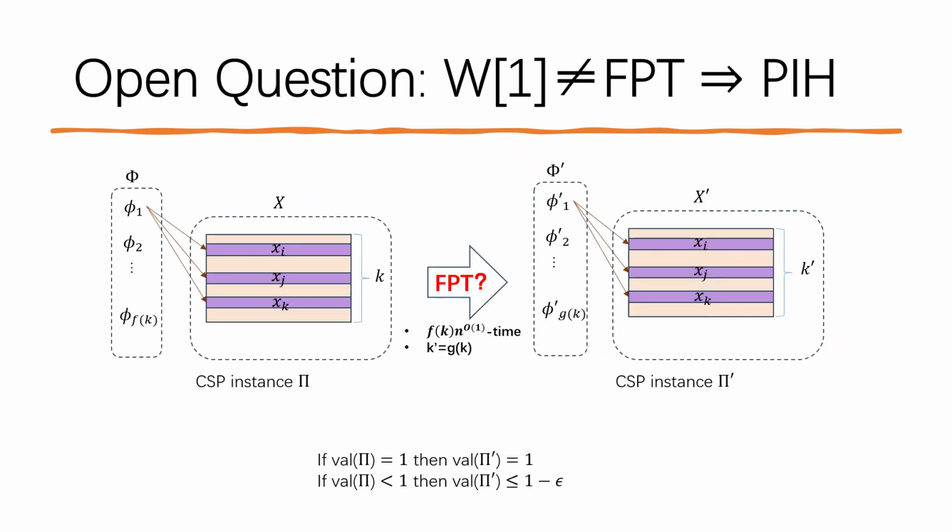An open question in this direction is to prove PIH under W1 not equal to FPT, which requires a reduction from a general CSP to its gap version. Note that our reduction solves a special case of this question where the constraint of the input CSP consists of linear and parallel constraints. Thank you.